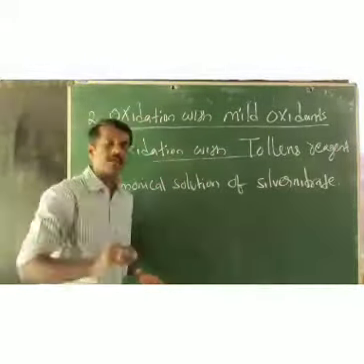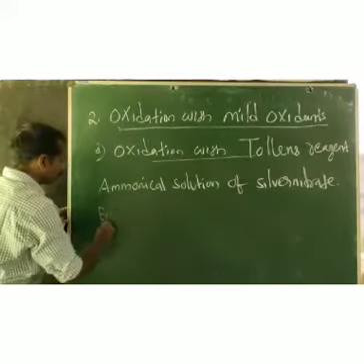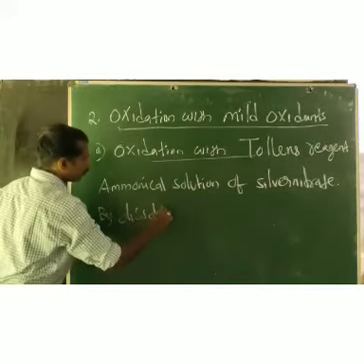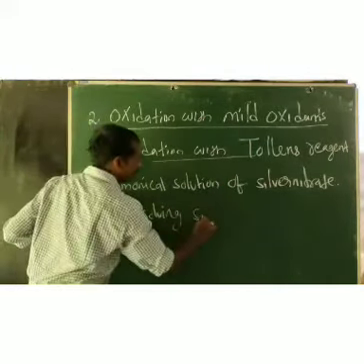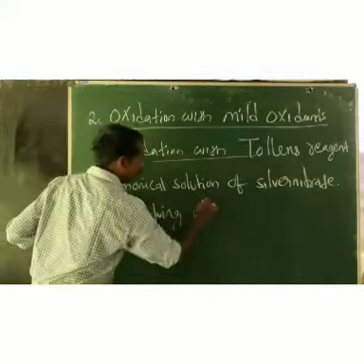How will you prepare Tollens reagent? By dissolving silver nitrate in water, followed by adding NaOH solution and then adding aqueous ammonia.